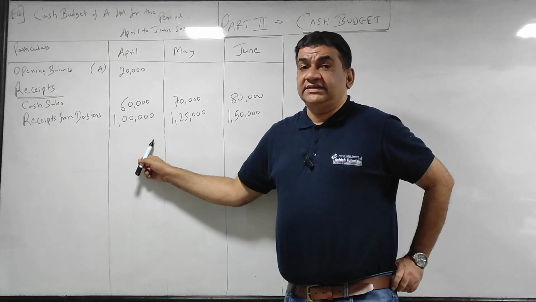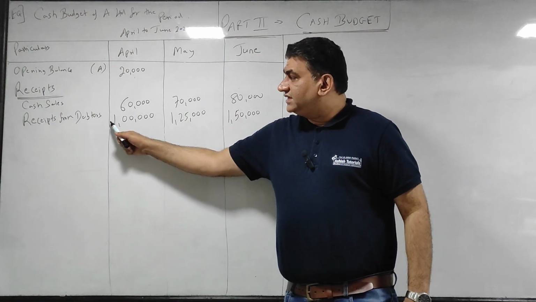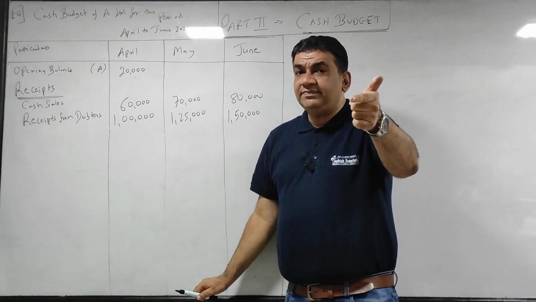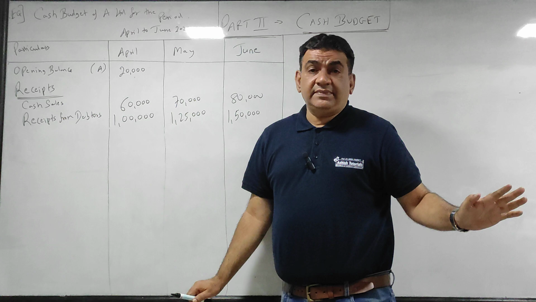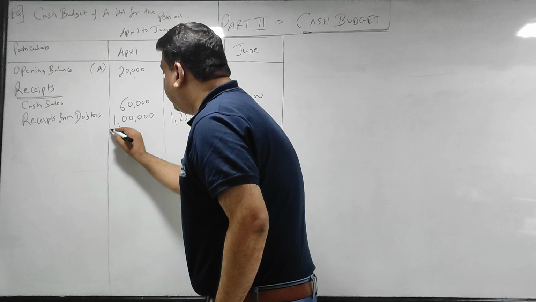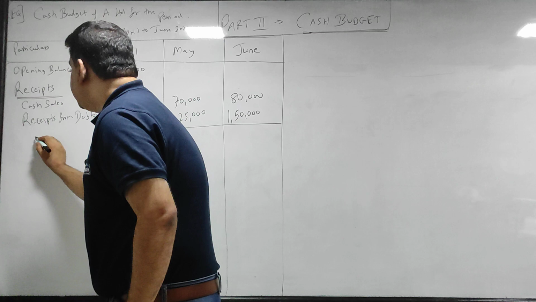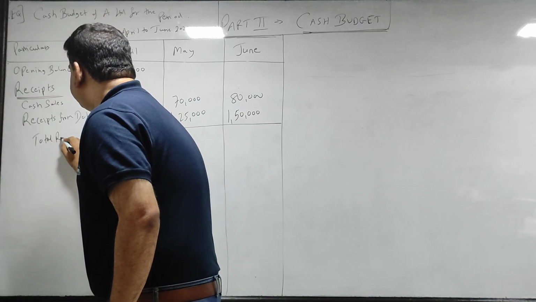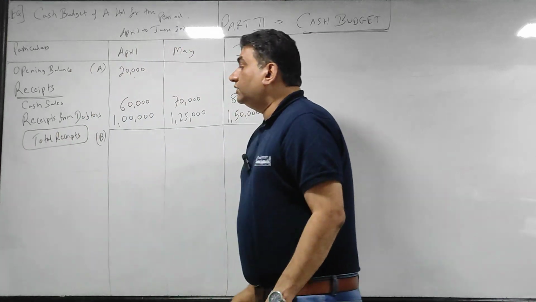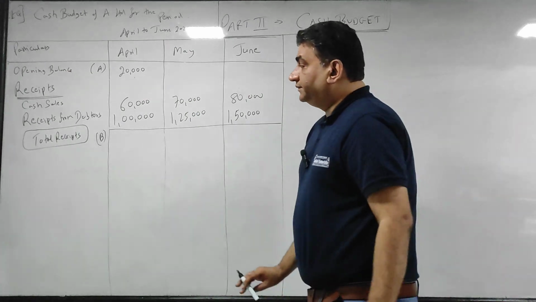So, opening balance and receipts. Now listen, 5 items were given. Cash sales, credit sales done. What is remaining? Cash purchase, credit purchase and salary. Can I say all are payments? No other receipts. So before I go to payments, what will you do? Take the total of receipts, make it as B, right here, total receipts. Okay? B, total receipts.